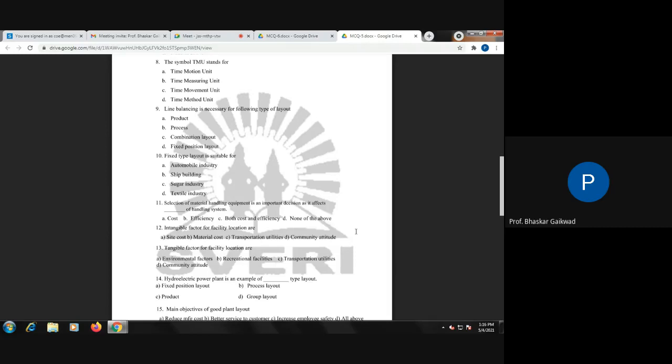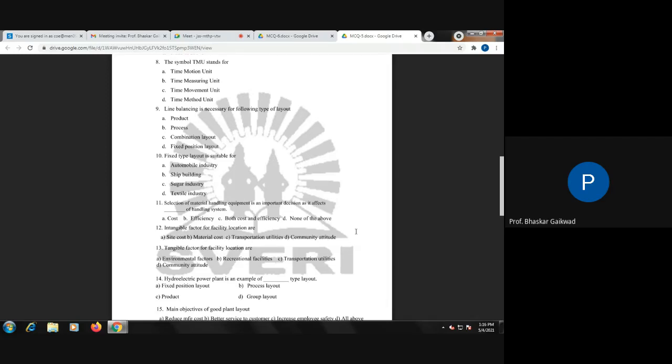Community attitudes means school, college, hospitals, market, like this. So the intangible factor for facility location is community attitudes. The tangible factors are transportation and utility. We require road, rail, etc.